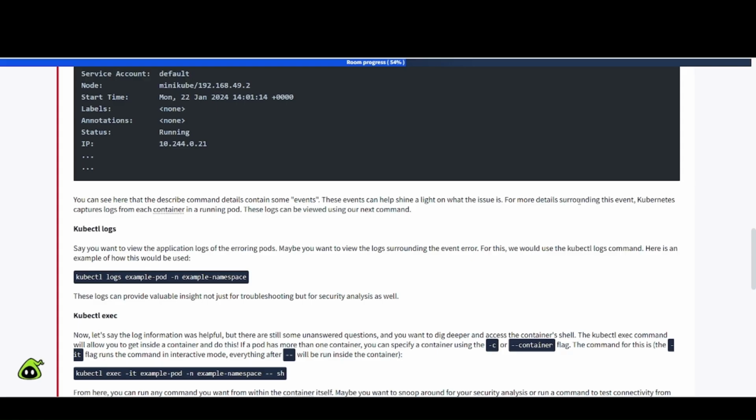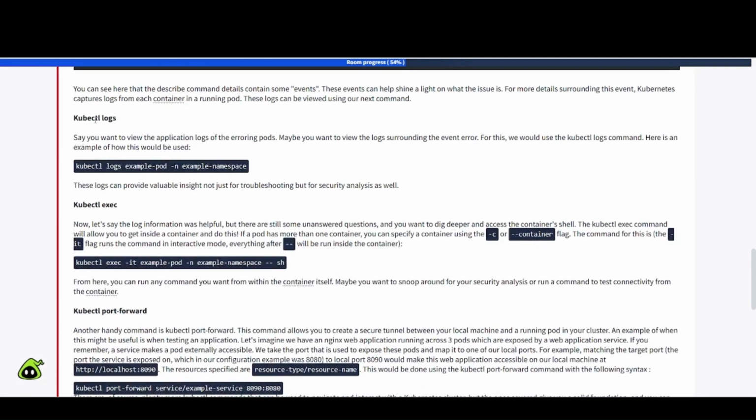For more details surrounding this event, Kubernetes captures the logs from each container in a running pod. These logs can be viewed using our next command, which is going to be kubectl logs.